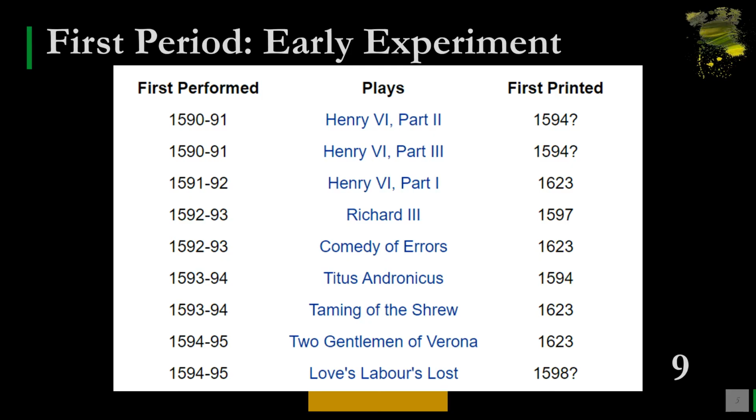Next, we have 1593-94, Taming of the Shrew, published 1623. 1594-95, Two Gentlemen of Verona, 1623, and again 1594-95, Love's Labour's Lost, 1598. So these are the 9 plays included in the first period, the early experiment. We can say that these plays were the early experiment of William Shakespeare.